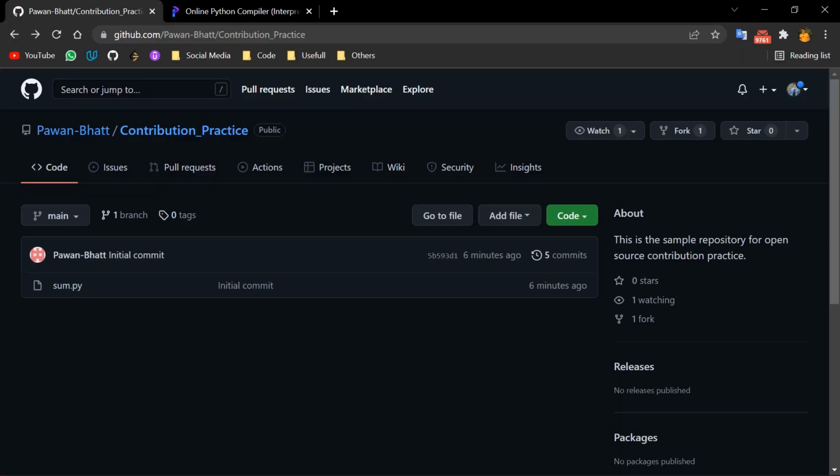Now let me show you how you can make your contribution to some repository. As you can see here, this is a sample repository that we just created to show you how things will actually work. First of all, when you want to contribute to someone's project, you should have your own copy of that repository, because you can't just modify the main code base, as this could be wild. You can create your own copy by just forking that repository. As you can see up right there, there is an option to fork the repository. You just need to click on that.